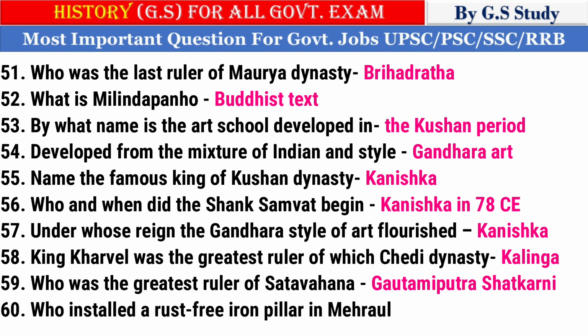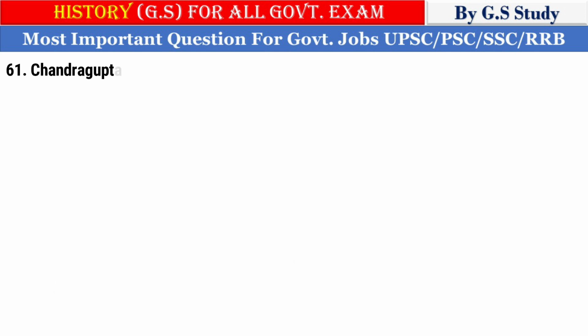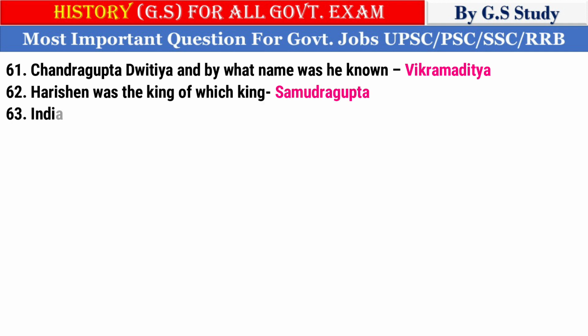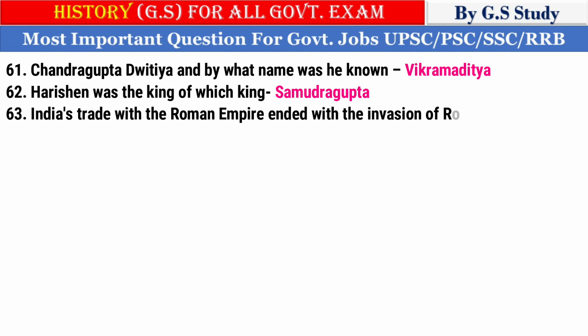59. Who was the greatest ruler of Satavahana? Gautamiputra Shatkarni. 60. Who installed a rust-free iron pillar in Mehrauli? Gupta. 61. Chandragupta Dvitiya, and by what name was he known? Vikramaditya. 62. Harishena was the court poet of which king? Samudragupta. 63. India's trade with the Roman Empire ended with the invasion of Rome by the Huns.